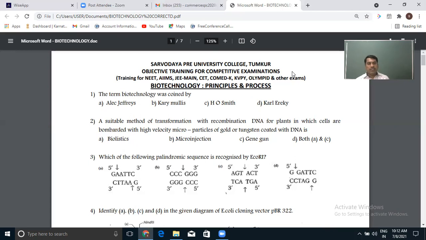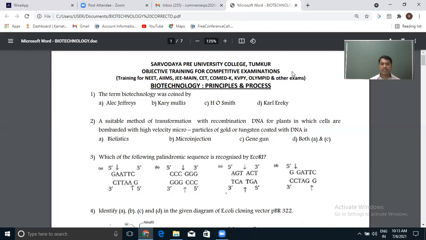So, which of the following palindromic sequences is recognized by EcoR1? Of course, all are palindromic sequences. Under that, EcoR1 will cleave the sequence GAATTC. So the answer for this question is A. GAATTC is the palindromic sequence on which EcoR1 acts.